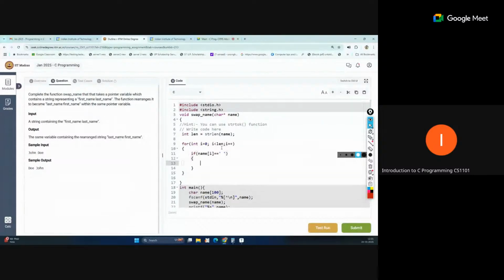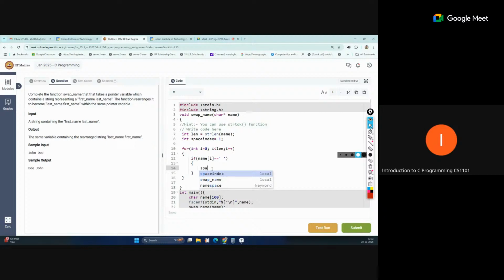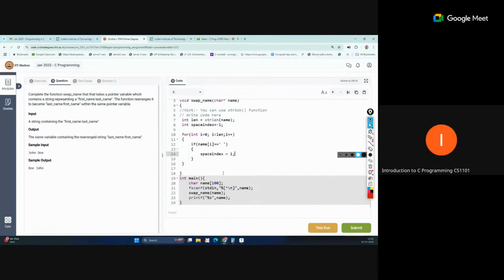What we will do is note it down. We will maintain an index variable here that will just be an identification, like int space index, set equal to a value which is not possible in indexing, so we are taking -1. And once we find the index of the empty character, we will note it down here: space index equal to i. That is just an identification that this is the point where the space is. So this loop is done.